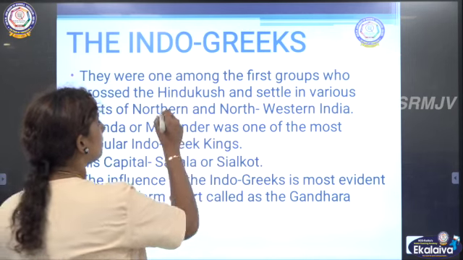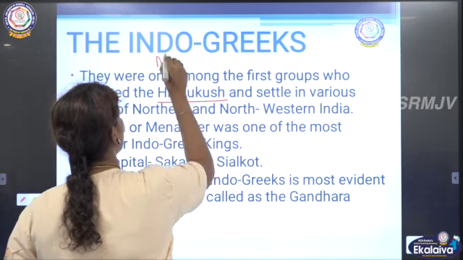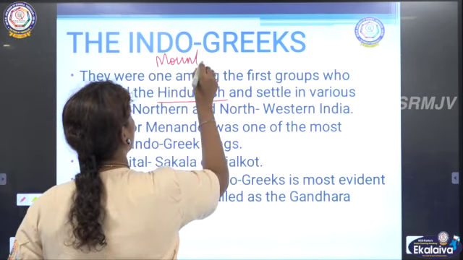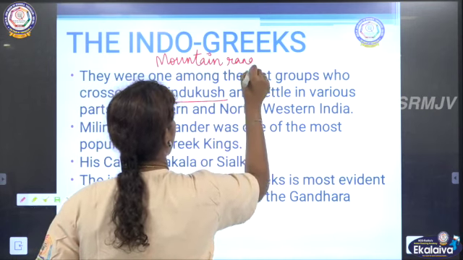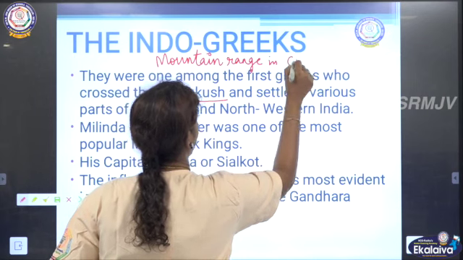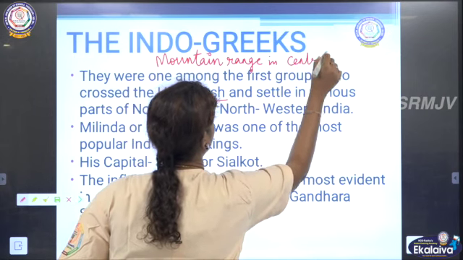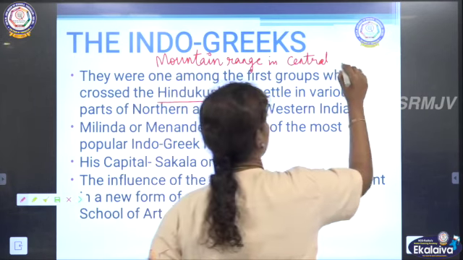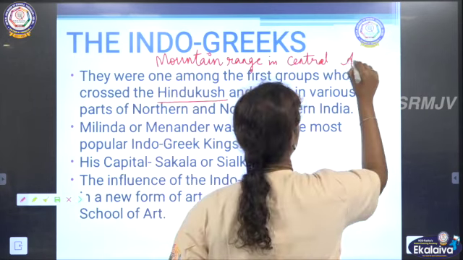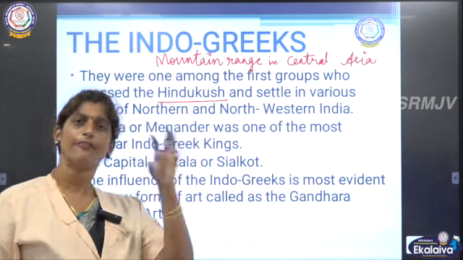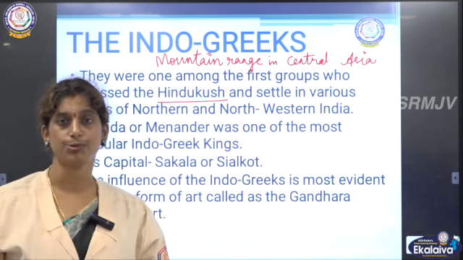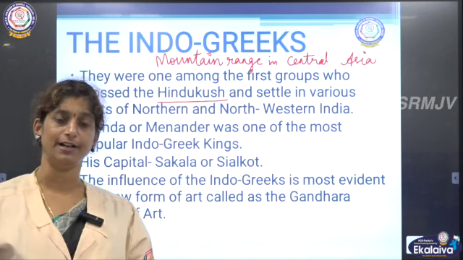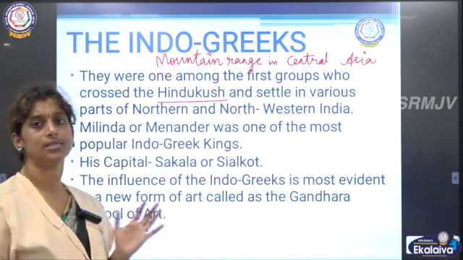Hindu Kush is nothing but a mountain range in Central Asia. So that is what we call the Hindu Kush. So very few groups came crossing these Hindu Kush mountains and entered India. These people were one such group.